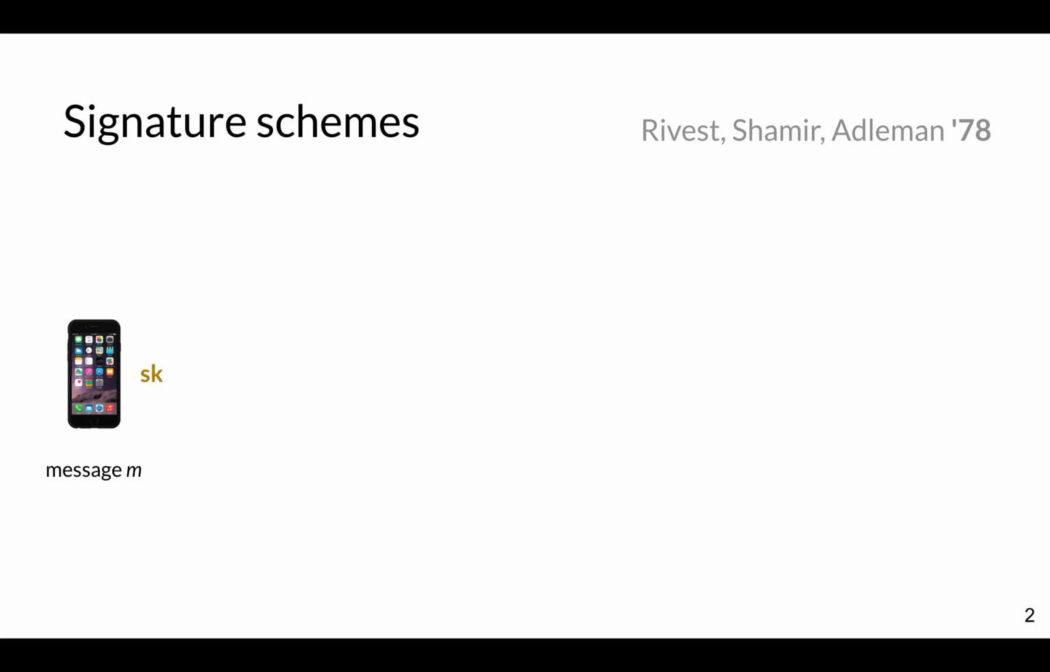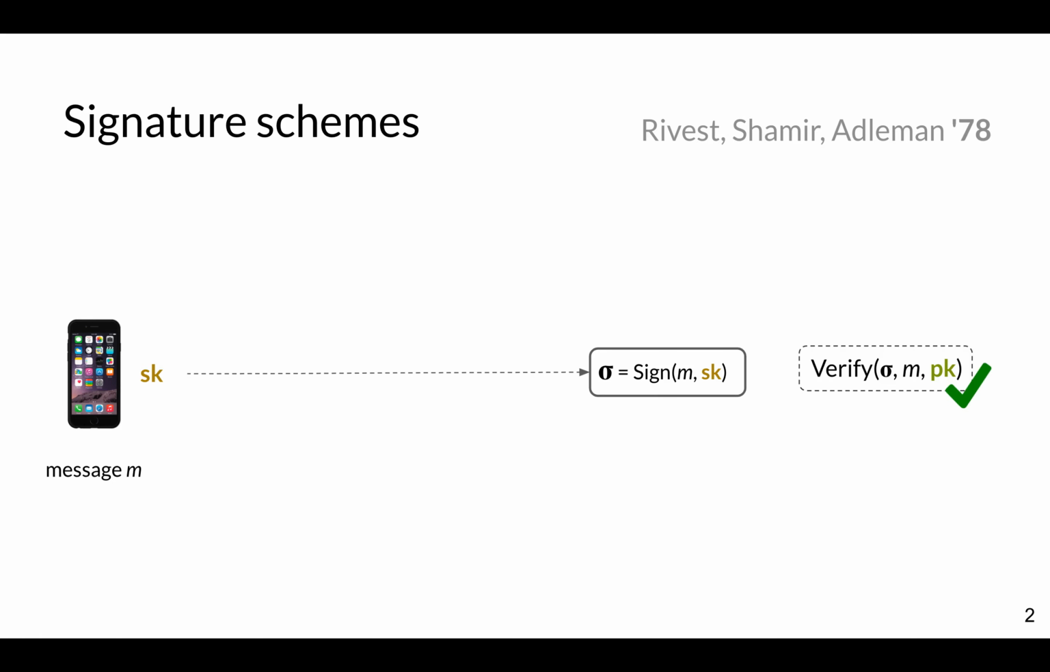Let's begin by talking about signature schemes. In a signature scheme, you have a device who has a secret key and can produce signatures on a message, and a verifier who has the corresponding public key can verify the signatures on any message M. The problem here is that if the device is compromised, the adversary can get its hands on the secret key and forge signatures on any message it pleases.